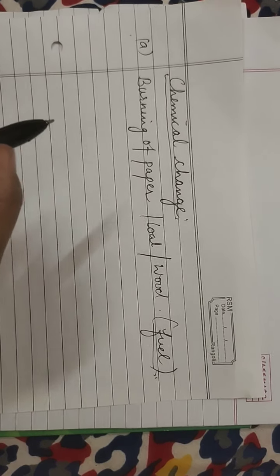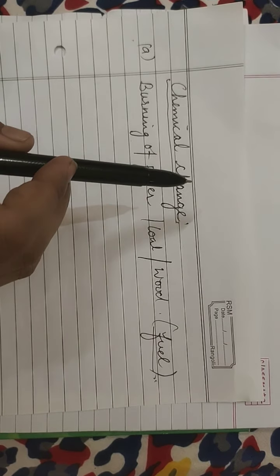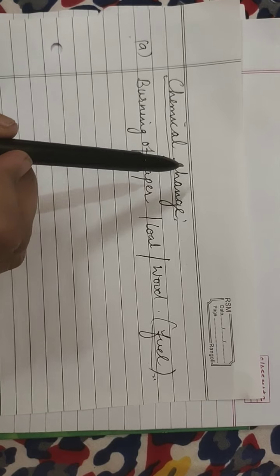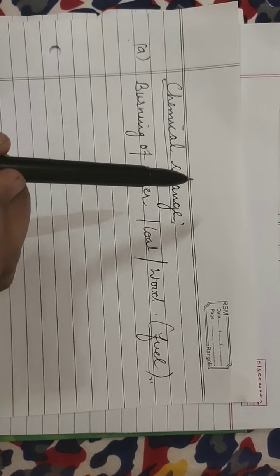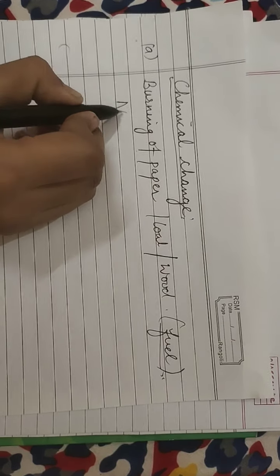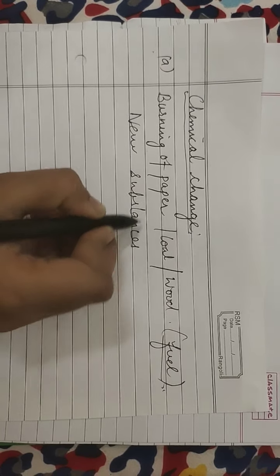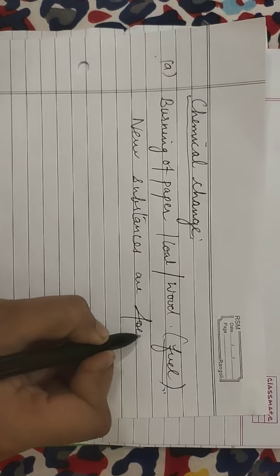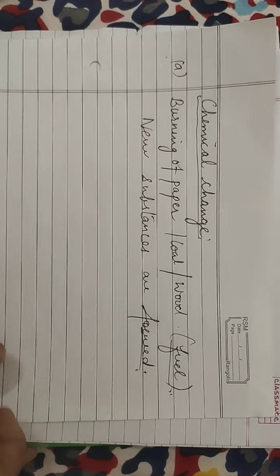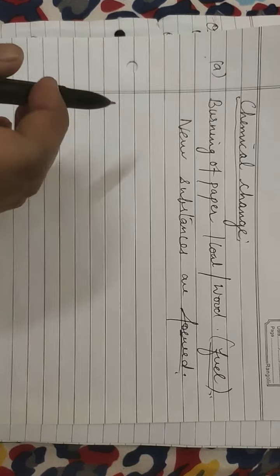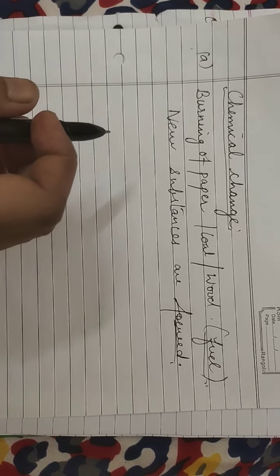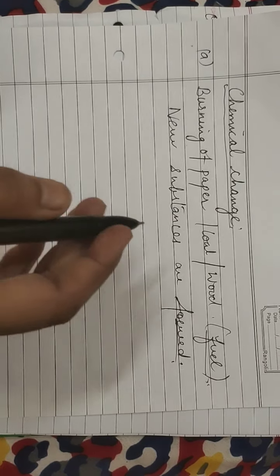Now children, come to the next topic, that is chemical change. As we have already done its definition, what is chemical change? A change in which new substances are formed. Means when a new substance is formed, that is known as chemical change, which cannot be reversed by reversing the conditions.